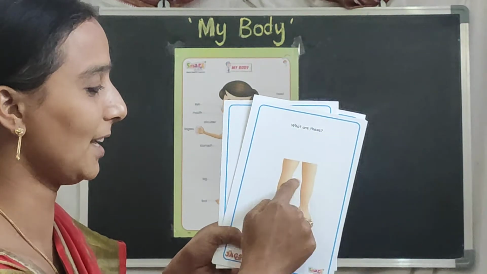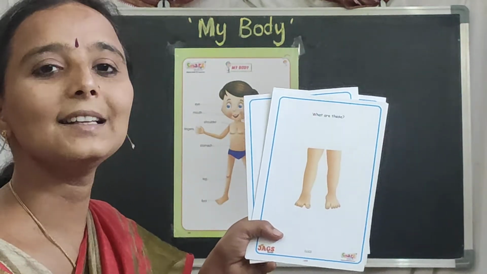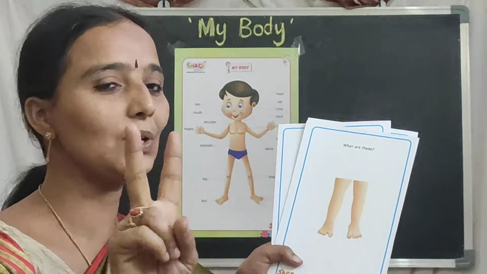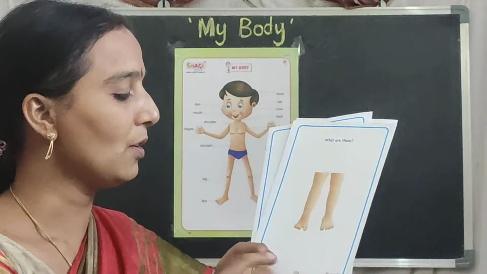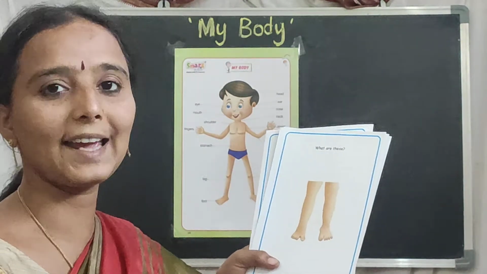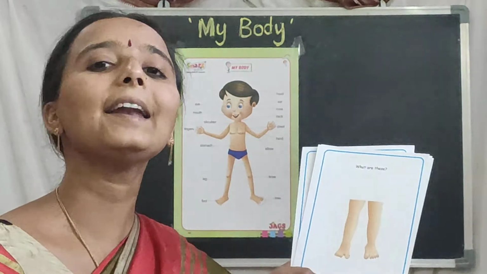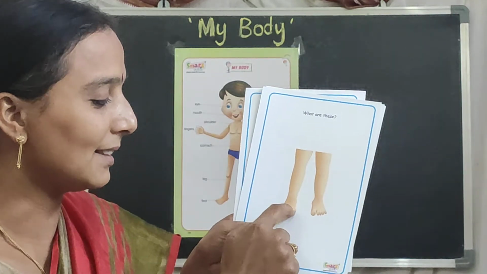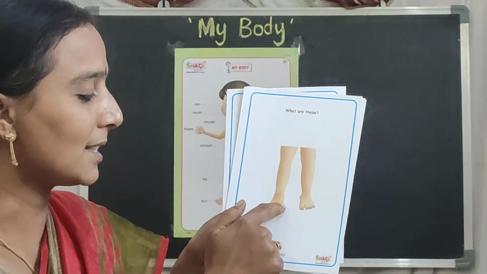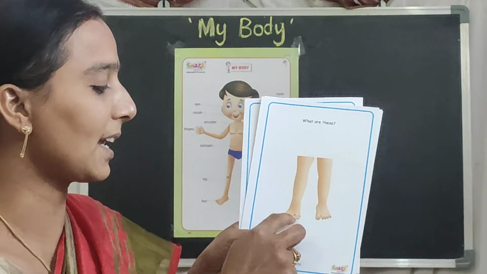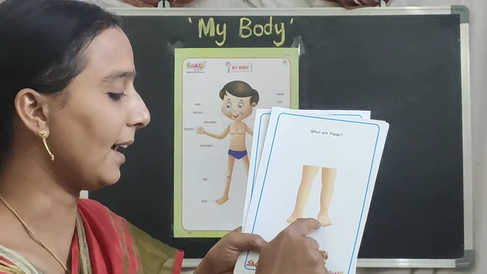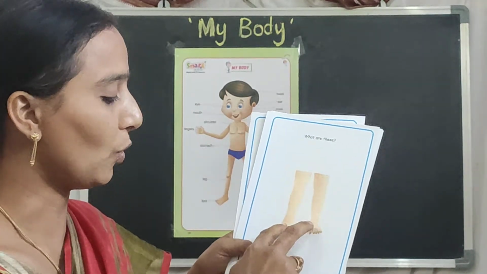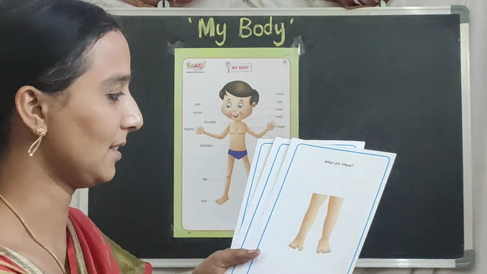Look here, children, what are these? These are legs. And how many legs do we have? One, two. Two legs. We have two legs. Then what are the uses of our legs? We can walk and run with our legs. And look here, children, see down, what are these? These are toes. See here, in one leg we can see 5 toes and in another leg, another 5 toes. So, totally we have 10 toes.